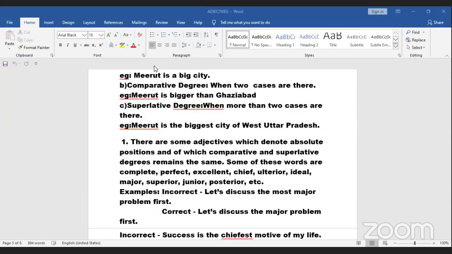When you get these words in a sentence, for example, "Let's discuss the most major problem first." Wrong, because major itself is the first one. So we'll see that as the error: the major problem first. Most major is wrong. Again, "Success is the chiefest motive of my life." Chiefest motive, wrong. Chief itself is the first thing in the list. So, chief motive of my life. Chiefest is wrong. This is an area where you can get spotting error questions from.